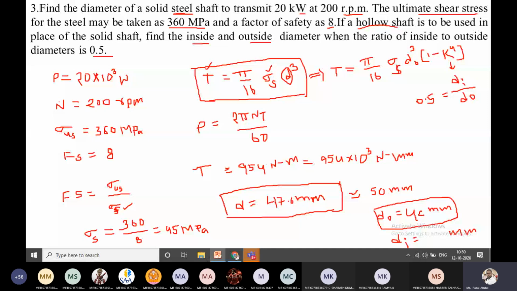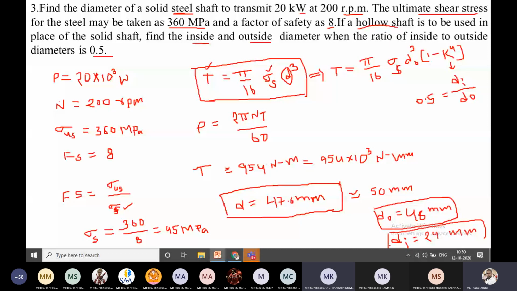Is there any difficulty to calculate? Please tell me. This type of problem is very important for the 2 marks question. Is there any difficulty? Please tell me. Sir, how to get d naught, sir?